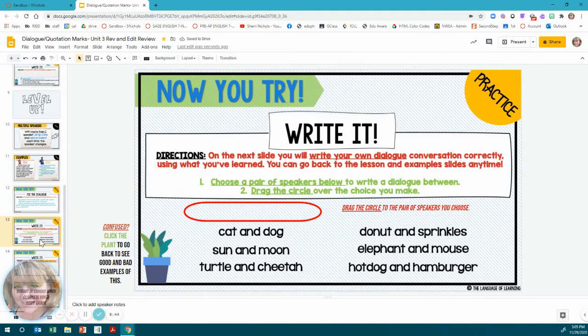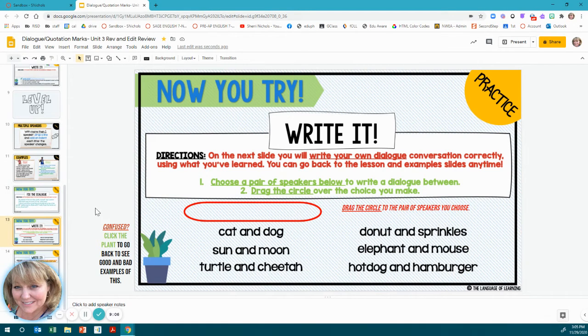Then we have write it. On the next slide, you will write your own dialogue conversation correctly using what you learned. You can go back to the lesson and examples slide anytime. Choose a pair of speakers below to write a dialogue between. Drag the circle over the choice you make. So if you want to talk about, drag the circle to the pair of speakers you choose.